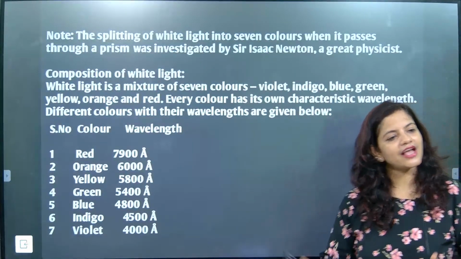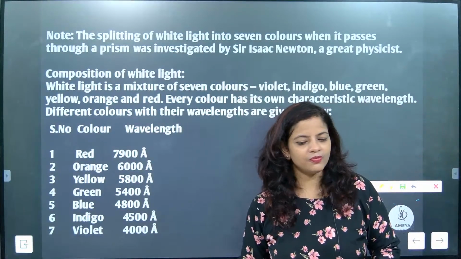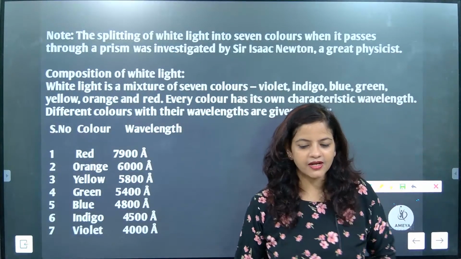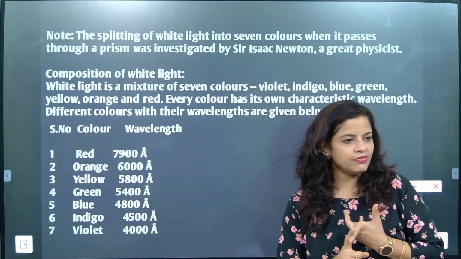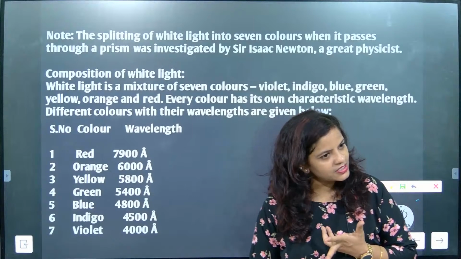Now look here, beta. What are we talking about? Now look here. So red color has maximum wavelength. Speed is more or less.